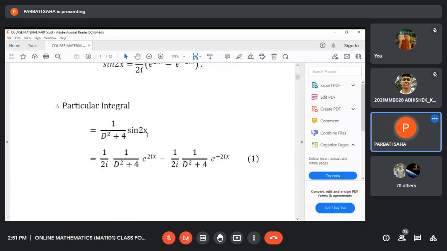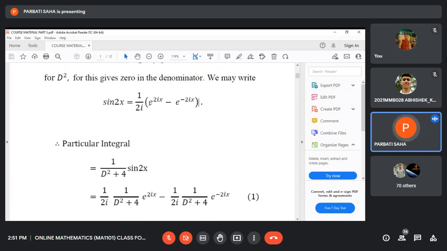Now we replace the sine function by this. Then break this into two terms: one is e to the power 2ix, another is e to the power minus 2ix.